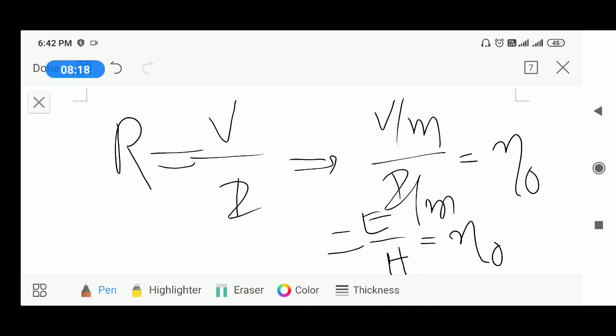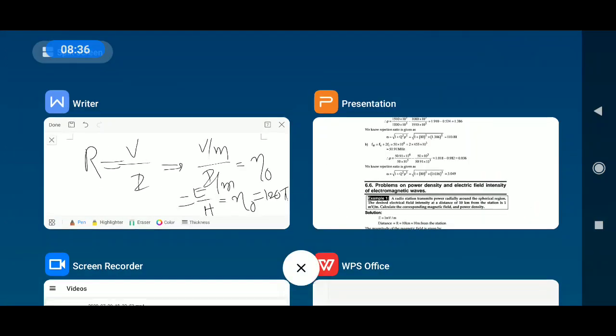Okay. So, for this there is a derivation also. We get eta naught as 120 pi. We will see how eta naught becomes 120 pi, so that we can recollect.